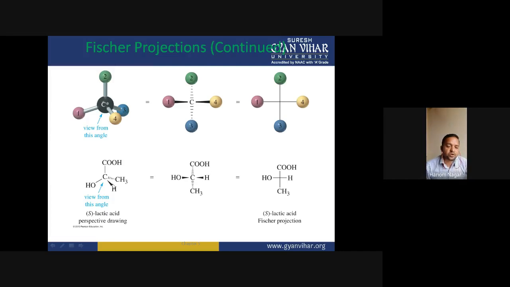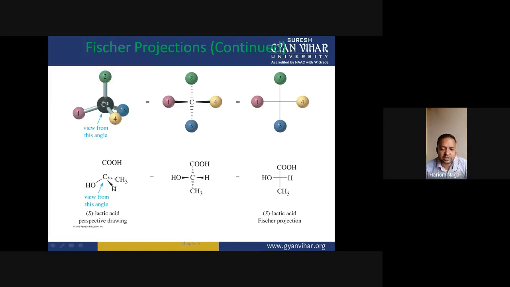it would actually be the fictitious configuration, because the hydrogen is present in front of the viewer. When we design a molecule, the hydrogen or the least priority group should be away from the viewer.